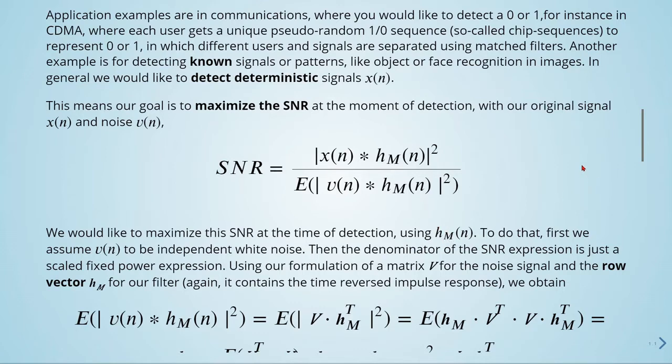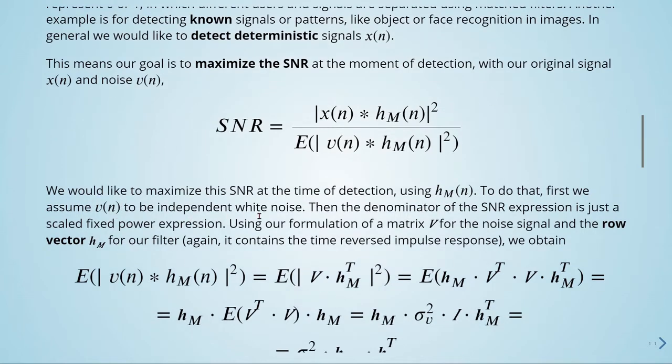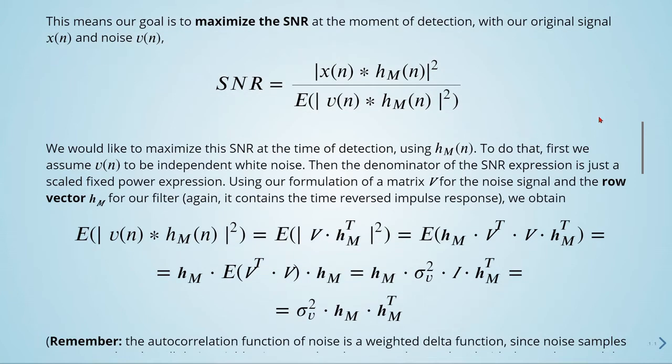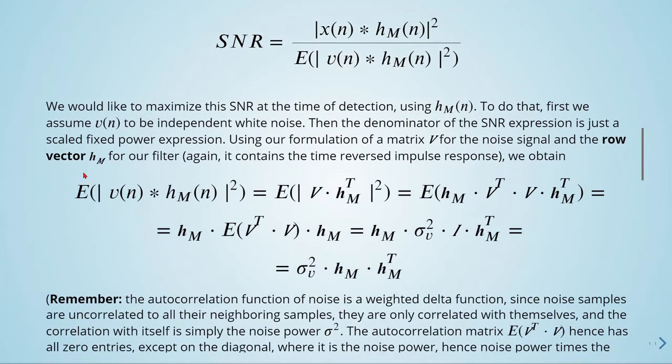And to do that, first we assume V to be independent white noise. Then the denominator of the signal-to-noise ratio expression is just a scaled fixed power expression. So using our formulation of a matrix V for the noise signal and the row vector HM for our filter, so again it contains the time-reversed impulse response, we obtain these equations here.